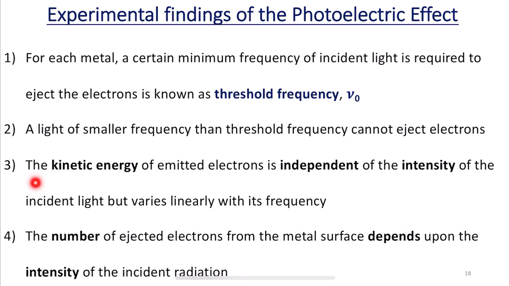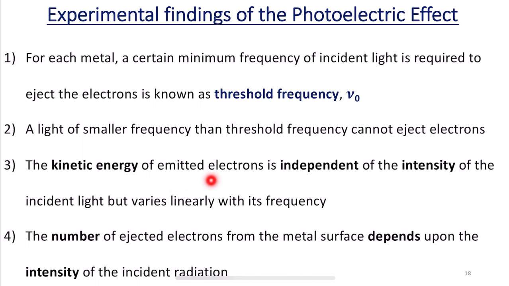The third observation was that the kinetic energy of emitted electrons is independent of the intensity of the incident light, but varies linearly with its frequency. Here the third observation clearly speaks about the kinetic energy of the emitted electrons. As I said in the beginning, it is very important to note that the emission of photoelectrons and the kinetic energy of the ejected photoelectrons depend on the frequency of the light incident on the metal surface.